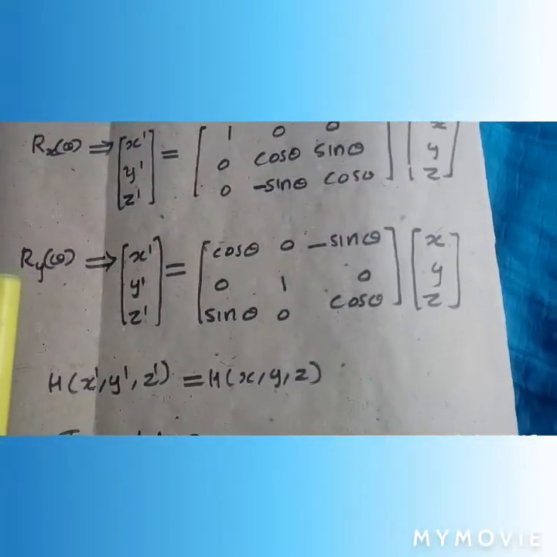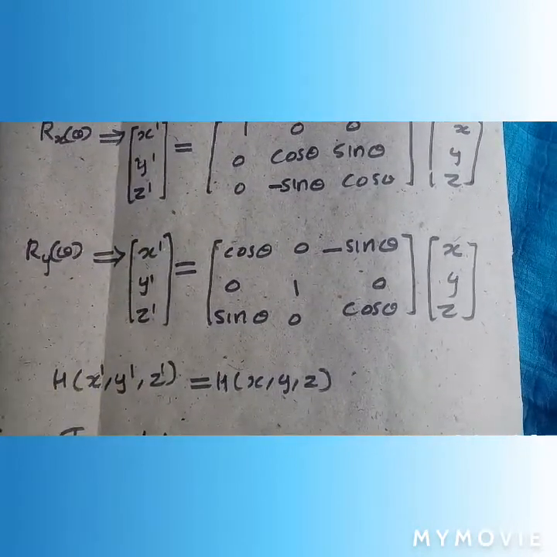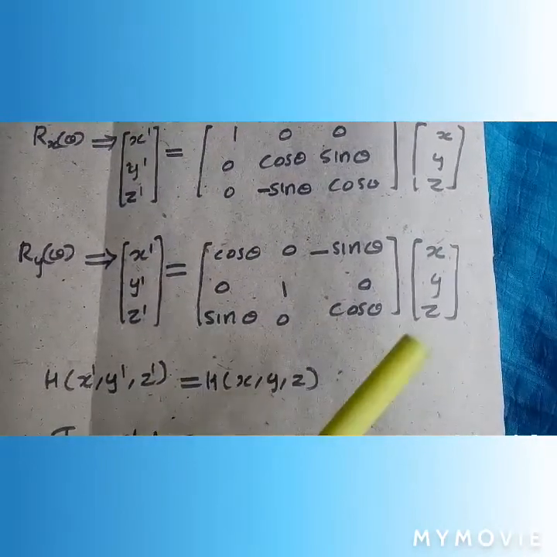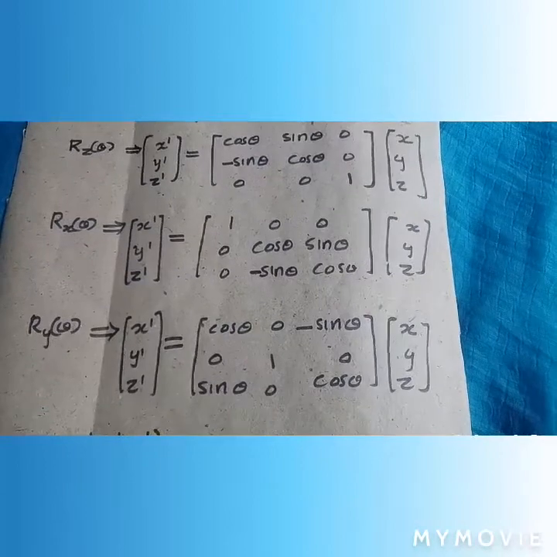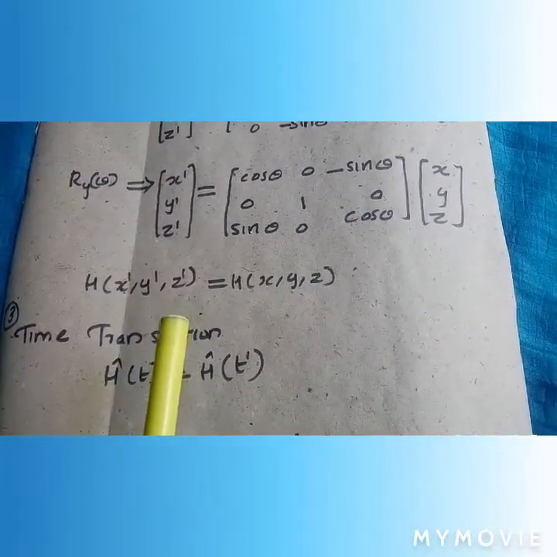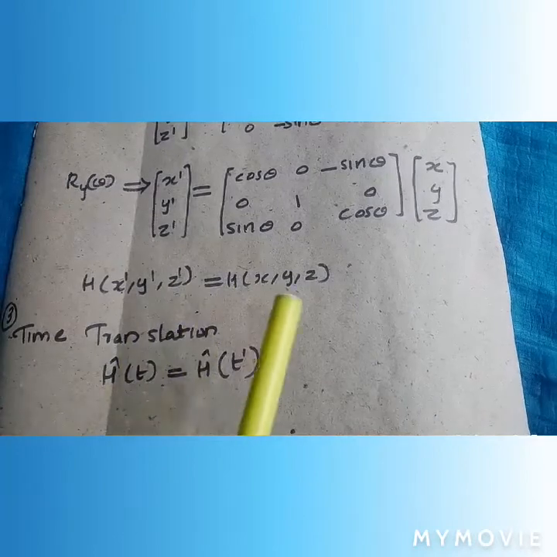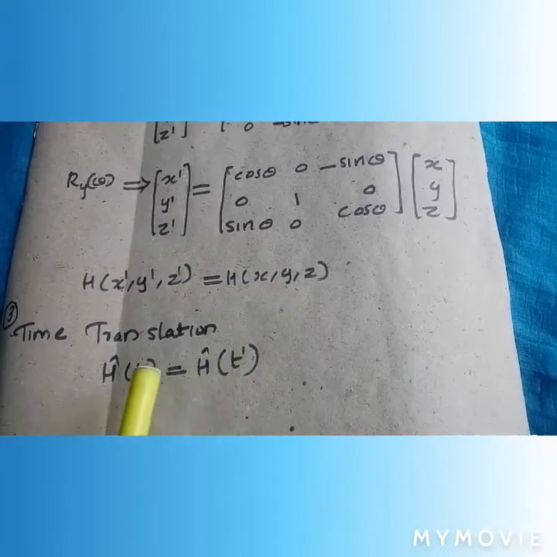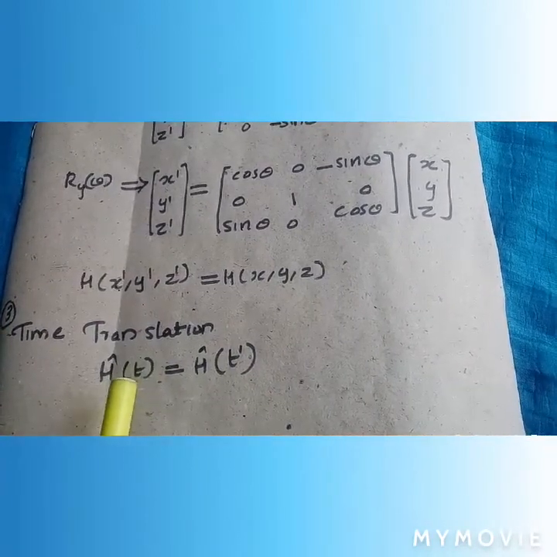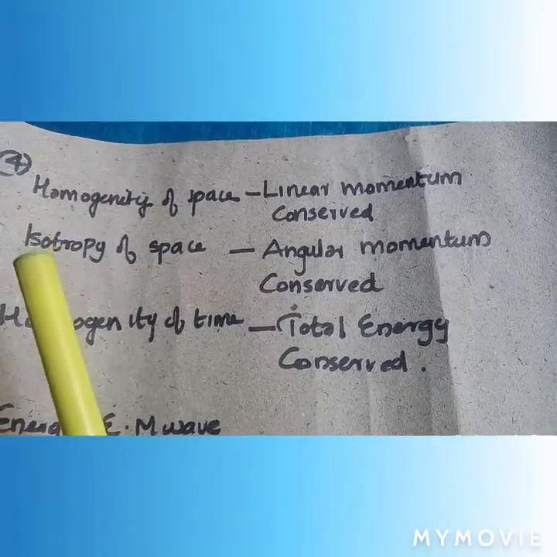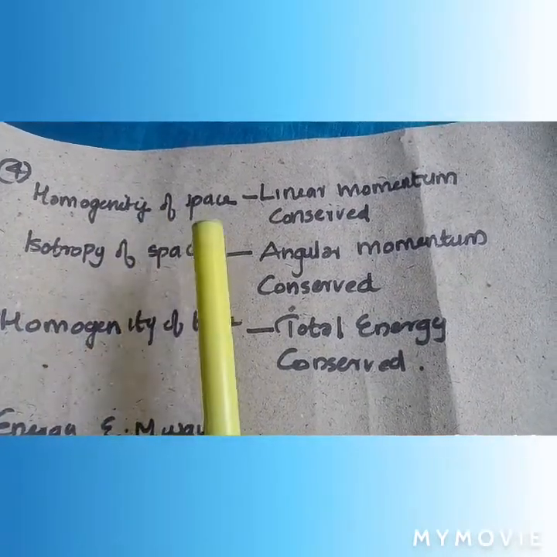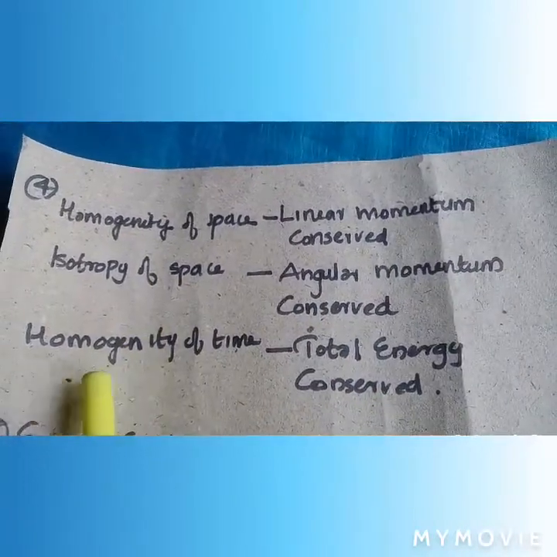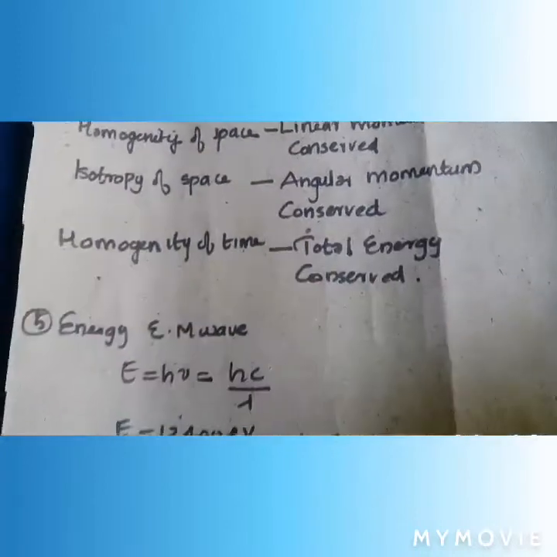In Ry of theta, in the y direction, x' y' z' equals cos theta, 0, minus sin theta; 0, 1, 0; sin theta, 0, cos theta, times x y z. In rotational space, we get that the Hamiltonian does not change in the space rotation. In time translation also, the Hamiltonian does not change, that is H(t) equals H(t'). Some important facts: homogeneity of space, in which linear momentum is conserved; isotropy of space, in which angular momentum is conserved; homogeneity of time, in which total energy is conserved.